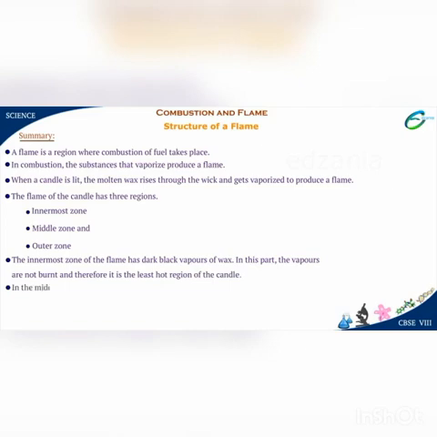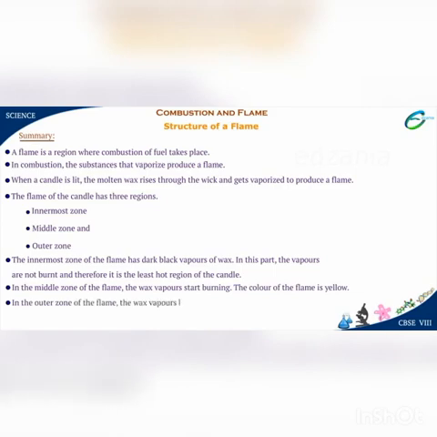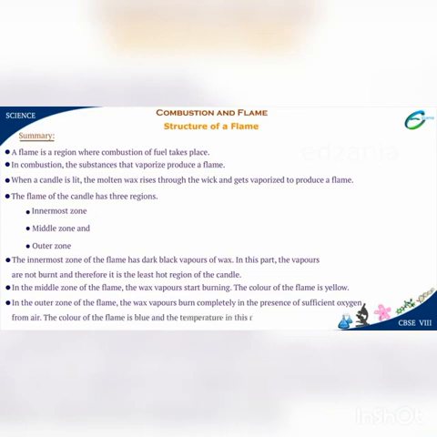In the middle zone of the flame, the wax vapors start burning. The color of the flame is yellow. In the outer zone of the flame, the wax vapors burn completely in the presence of sufficient oxygen from air. The color of the flame is blue, and the temperature in this region is very high.